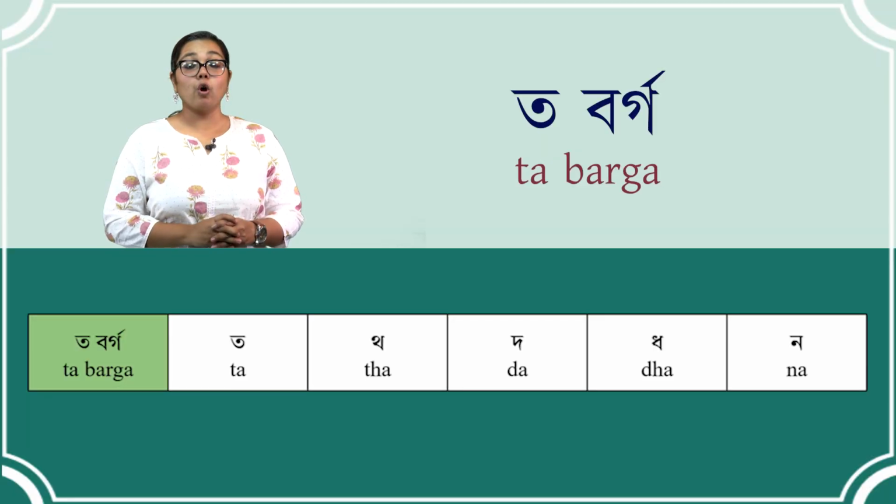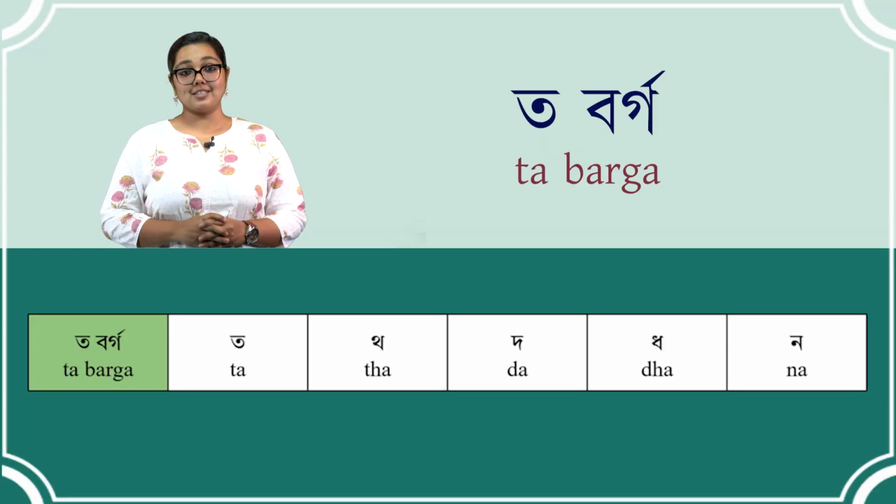This is in continuation of what we have already learned in our previous class on the consonant clusters. Now, we will concentrate on to, tho, do, dho, donto. These alphabets form the to borgo or to class.